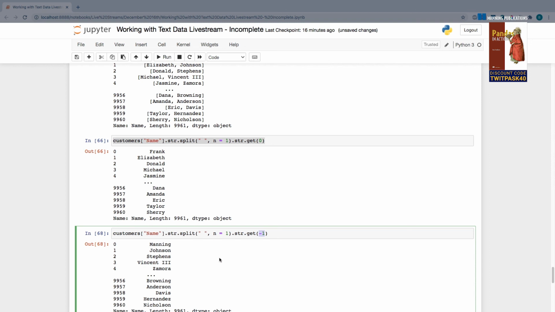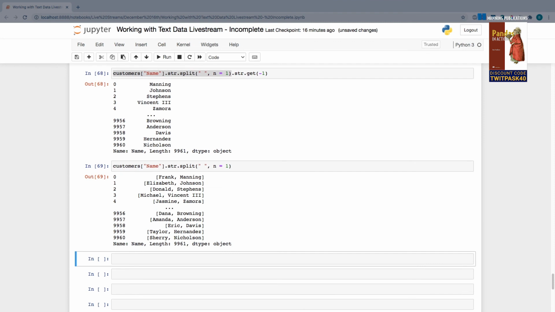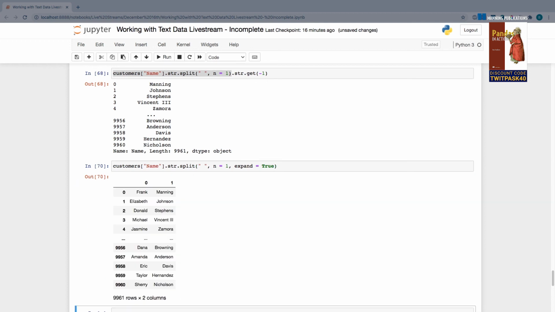All right, let me go back to the original thing we saw right here, which is a series of Python lists. There's an additional parameter that I can provide to my split method called expand, and this one actually expects a Boolean value, so I'm going to provide a value of true. And what it's going to do is expand the list into a Pandas data frame.